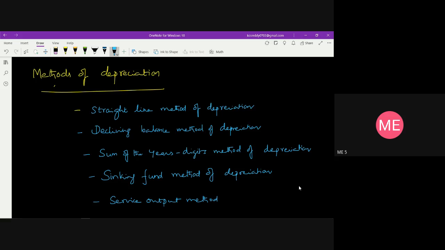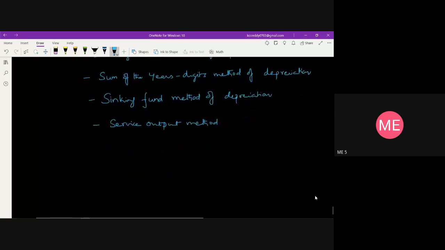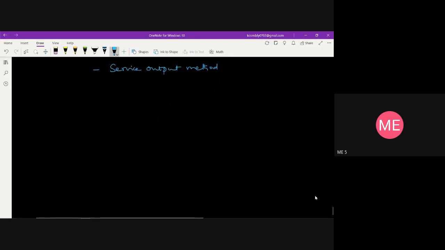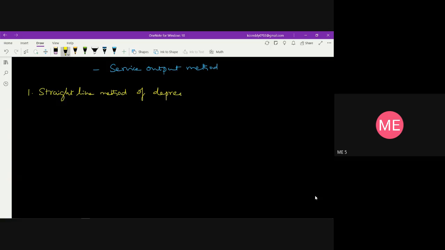How to calculate this depreciation by these 5 methods? One is the straight line method of depreciation, declining balance method, sum of the years digits method, sinking fund method, and service output method. Each method we are going to discuss now. First one, the straight line method of depreciation.